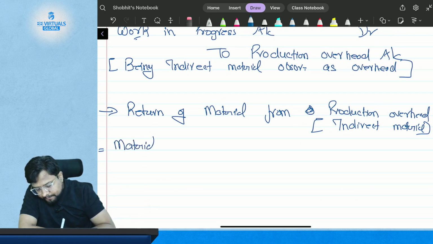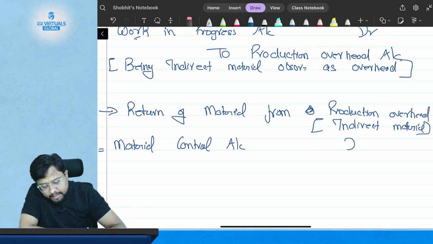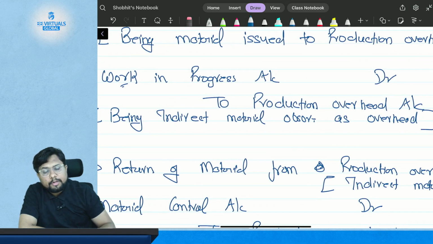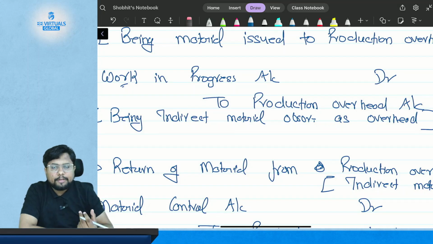material control account gets debited to production overhead, and the second entry will be just opposite of this. Work in progress account gets debited, now work in progress will get credited.